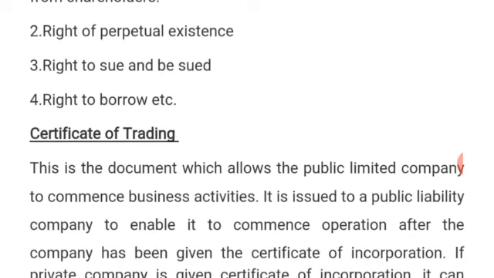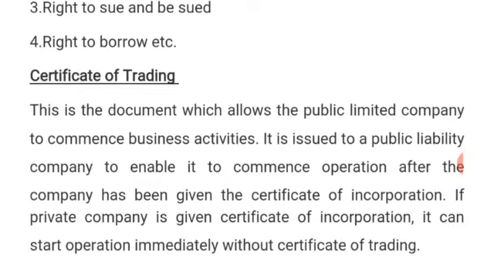So let us now look at the certificate of trading. This is a document which allows a public limited liability company to commence business activities. It is issued to the public company to enable it to commence operation after it has been given the certificate of incorporation. If a private company is given a certificate of incorporation, it can start operation immediately without a certificate of trading.